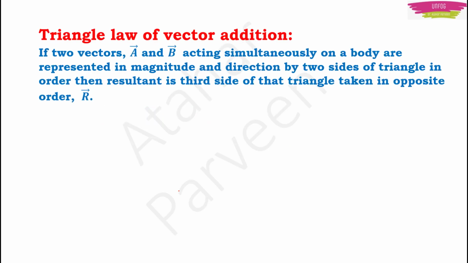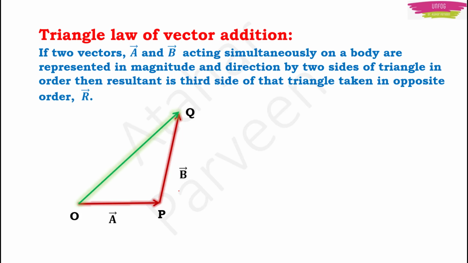Now let's talk about vector addition. Vector addition cannot be done like the simple mathematics which we have done in school. Vector addition is different from algebraic addition. The first rule is given by the triangle law of vector addition. It says that if two vectors, vector A and vector B, acting simultaneously on a body are represented in magnitude and direction by two sides of a triangle in order, then the resultant is the third side of that triangle taken in opposite order. And this resultant will be equal to the sum of the other two sides of the triangle.